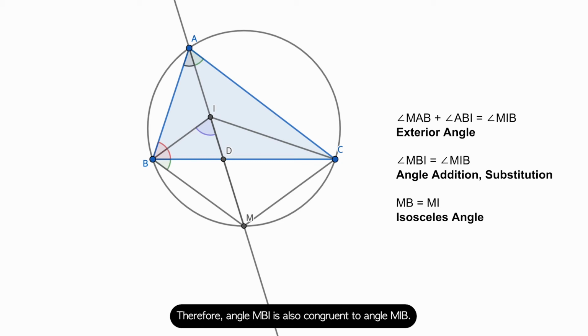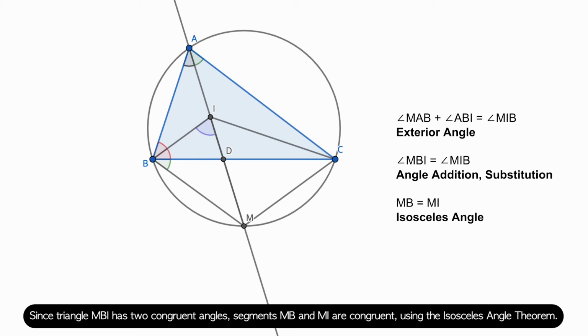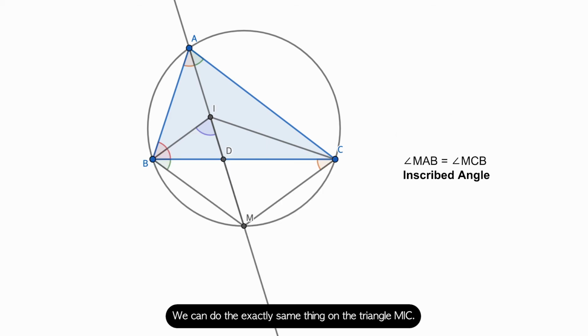Therefore, angle MBI is also congruent to angle MIB, since triangle MBI has two congruent angles. Segments MB and MI are congruent using the isosceles triangle theorem. We can do exactly the same thing on the triangle MIC.